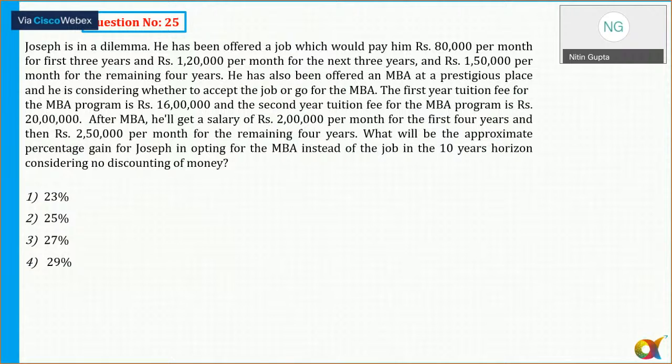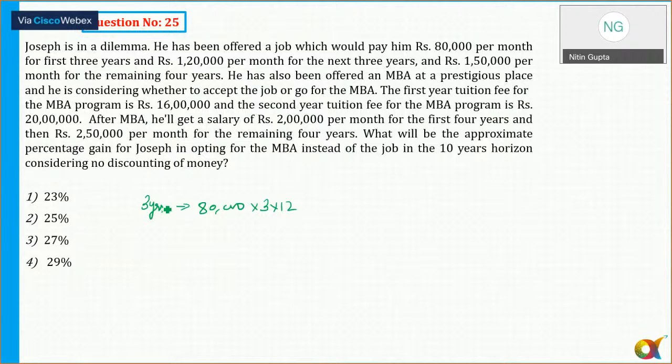The last question for the day. Now it says Joseph is in a dilemma. He has been offered a job which would pay him 80,000 per month for the first 3 years. So for the first 3 years, he'll be paid 80,000 per month. So for 3 years, he'll be paid how much? 80,000 into 3 into 12. This is the total salary. Then 1,20,000 per month for the next years.